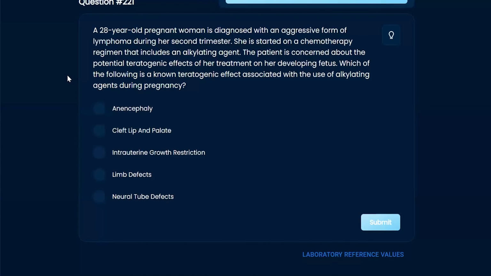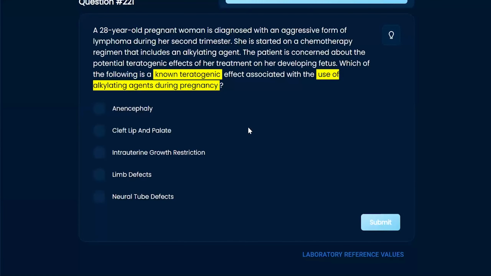Okay, all right, let's go through this. Starting with the question at the bottom: which of the following is a known teratogenic effect associated with the use of alkylating agents during pregnancy? So that's kind of a memorization, and I believe it's anencephaly. We can go through the question and see if it gives me any other clues.